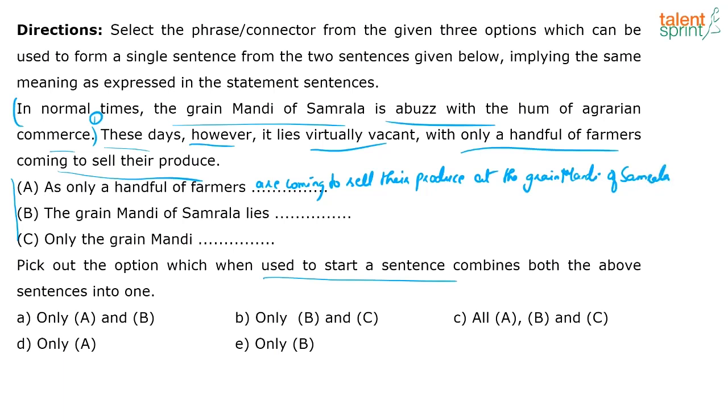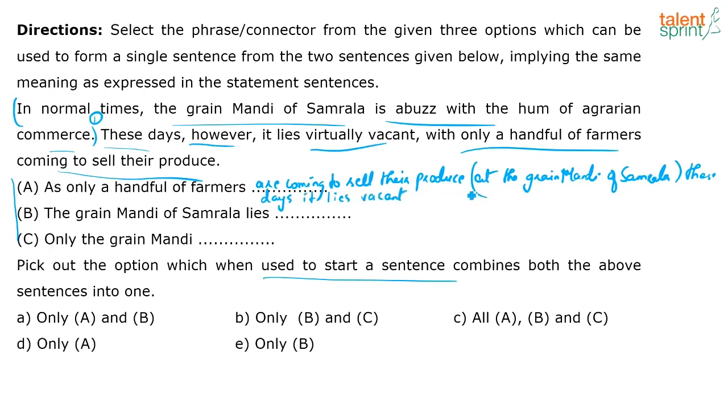As only a handful of farmers are coming to sell their produce, I can either include this here or leave it as it is. What is happening? Well, these days, right? They're coming to sell their produce these days. Because I've mentioned it here, at the grain mandi of Samrala, these days, it lies vacant, right?